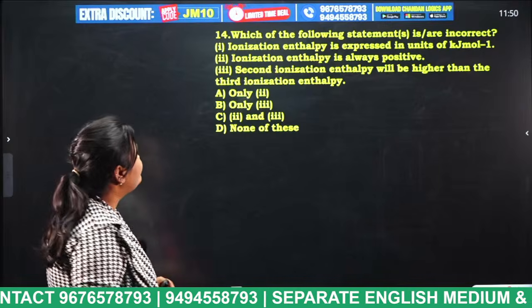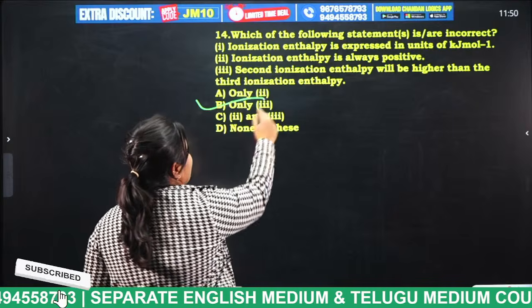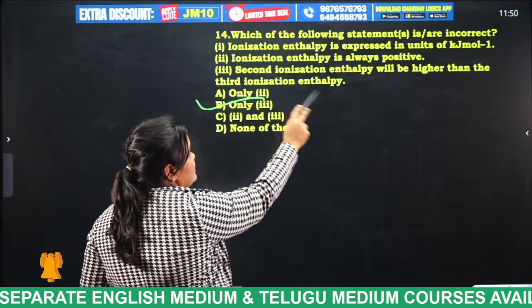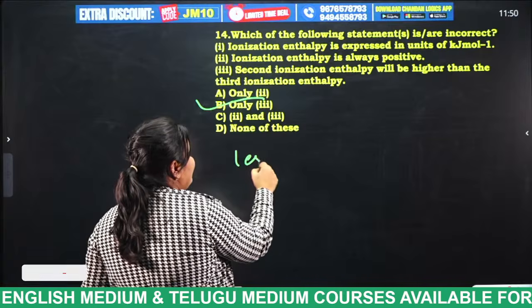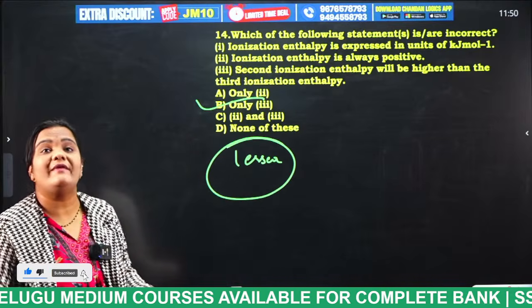So what is the answer for this question, students? Which of the following is incorrect? Only 3 is incorrect. Why? Because the second ionization enthalpy is lesser than the third ionization enthalpy, as ionization enthalpy is always positive.